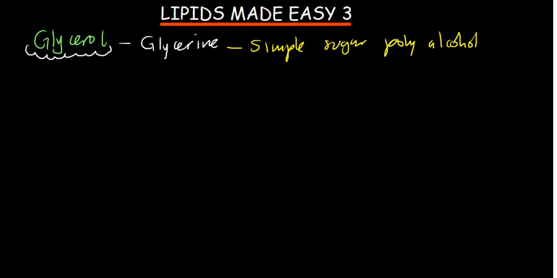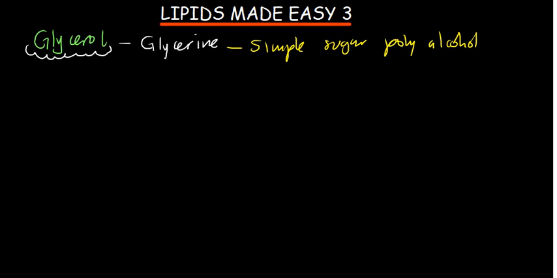Okay, now how do you get glycerol? Not really making it, but how is glycerol formed? So glycerol is when this glycerol which you have here gets to react with the fatty acids which you saw. Now that reaction, we're going to talk about it later, but you need to know just from here that when glycerol reacts with fatty acids, you are going to form glycerides. Now we're going to understand those later.